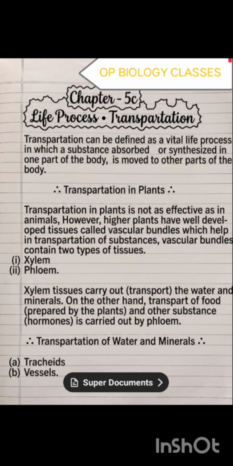However, higher plants have well developed tissue called vascular bundles, which help in the transportation of substances. Vascular bundles contain two types of tissue, xylem and phloem. Xylem tissue carries out the transport of water and minerals. On the other hand, the transportation of food prepared by the plants and other substances like hormones is carried out by the phloem. The transportation of water and minerals in xylem occurs through cells called tracheids and vessels.